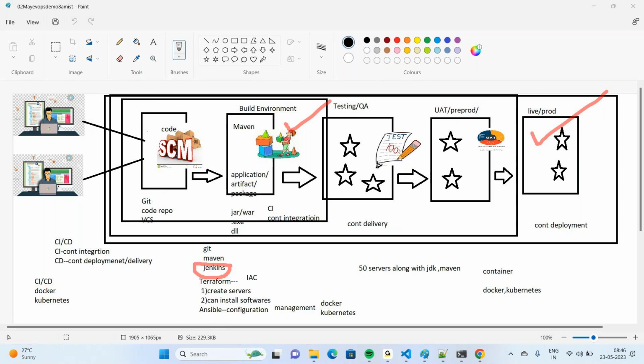You can automate the server creation process by using a tool called Terraform. Terraform is a tool which can automatically create as many servers as you want. It can install software on as many servers in a single shot. You can do it in a manual way, but it takes a lot of time. The process of automating this activity can be done by a tool called Terraform. So what can Terraform do? Terraform can create servers, it can install software.